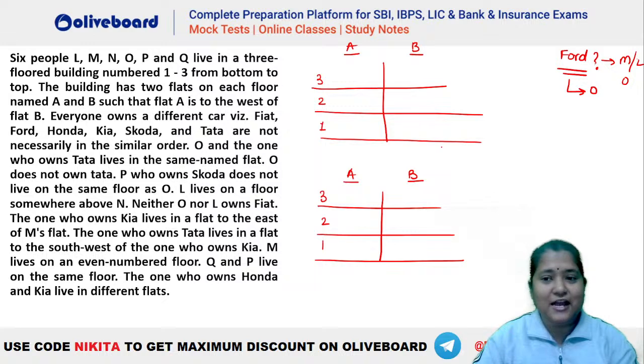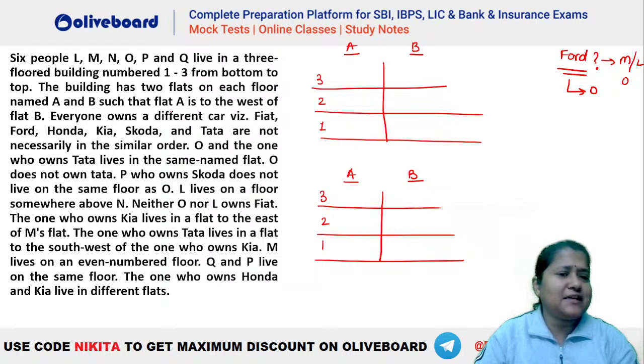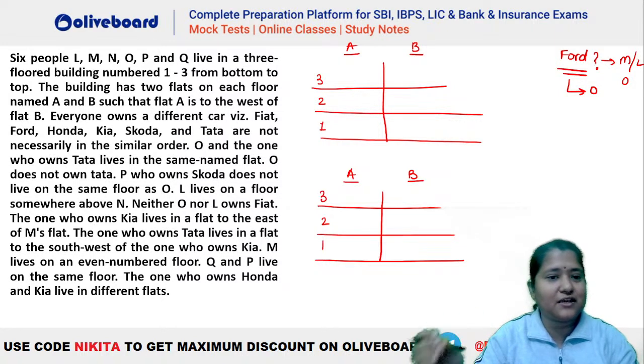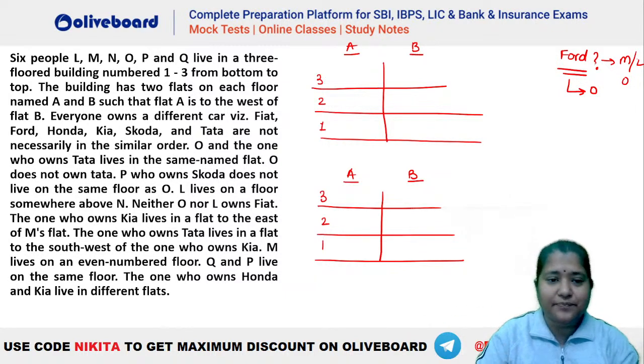Okay, let's try it out. Let's see what is the question and how this has to be solved. You can see there are six different persons and six different cars. They are living in a building with six flats, such that we have three floors in total, and every floor has two flats, flat A and flat B. Now it is given that O and the one who owns Tata live in the same named flat, and O does not own Tata.